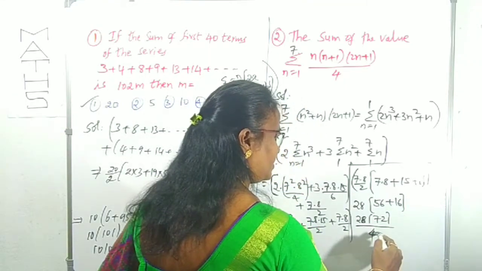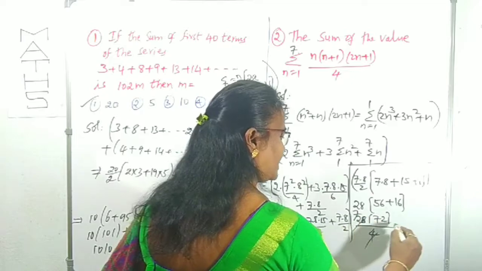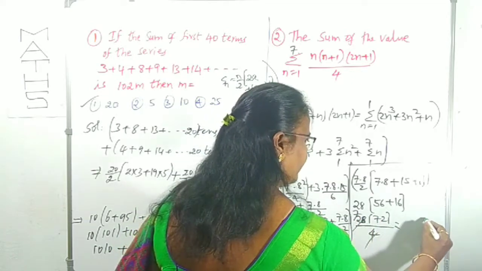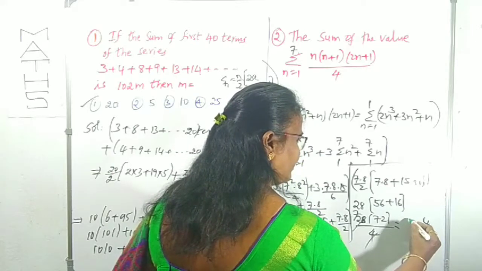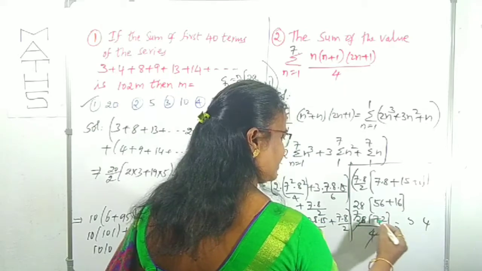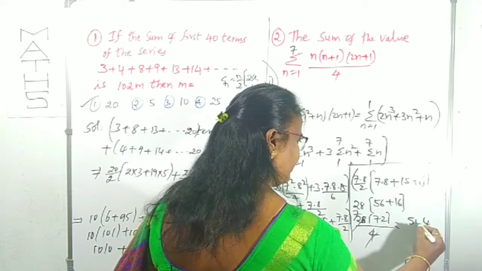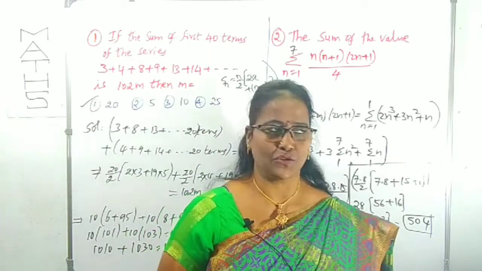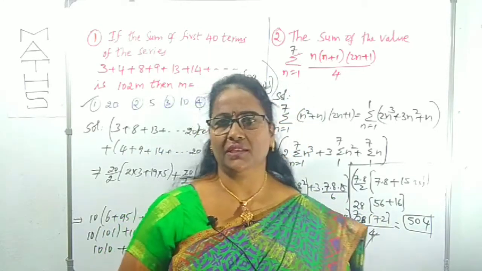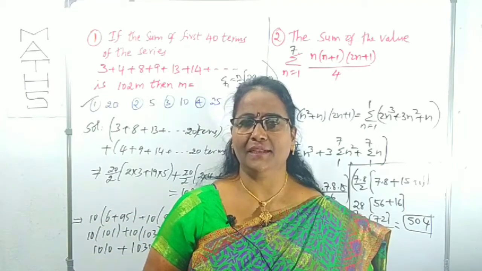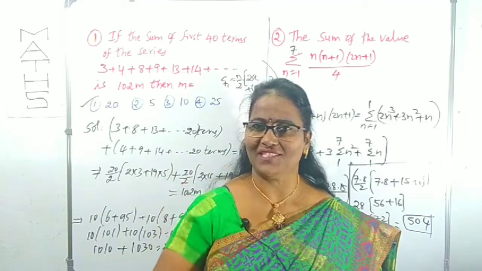4 into 7, 4 7s 28. 7 2s 14. 4 0. 7 7s 49. 7 2s 14. 4 1. 7 7s are 49 plus 1, 50. This is 504. This is our required solution for question number 2. This is given as a numerically valued question. Is it clear? Now I can come forward with some more questions, right?